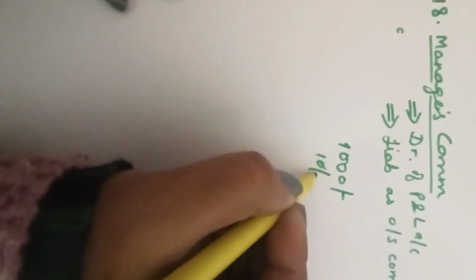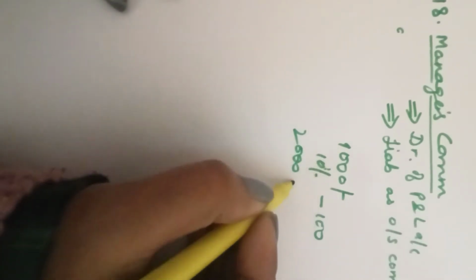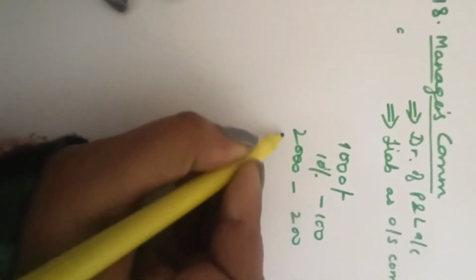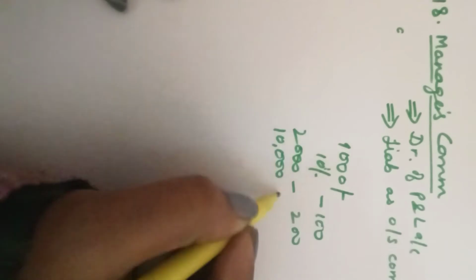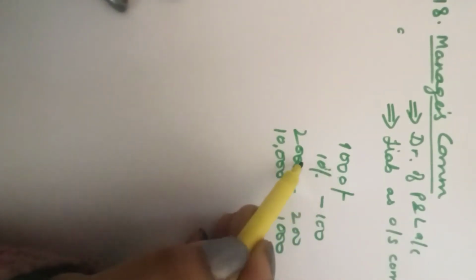So we tell him that if you earn 1000 as net profit, you will get 10% on 1000, meaning you will get 100. If you earn 2000 as net profit, you will get 200. If you earn 10,000 as net profit, you will get rupees 1000. That means as the amount of profit increases, his commission also increases.